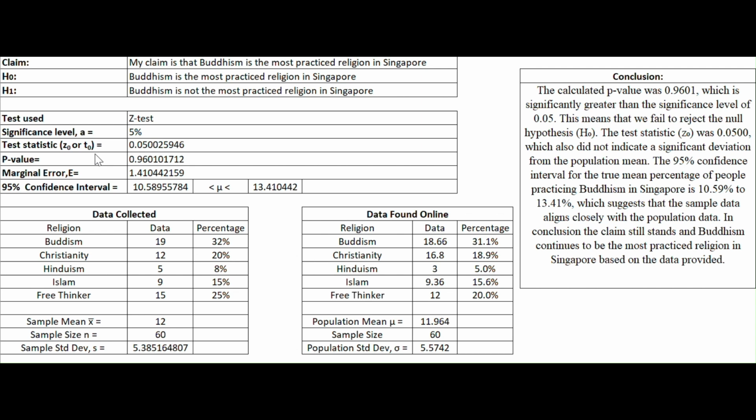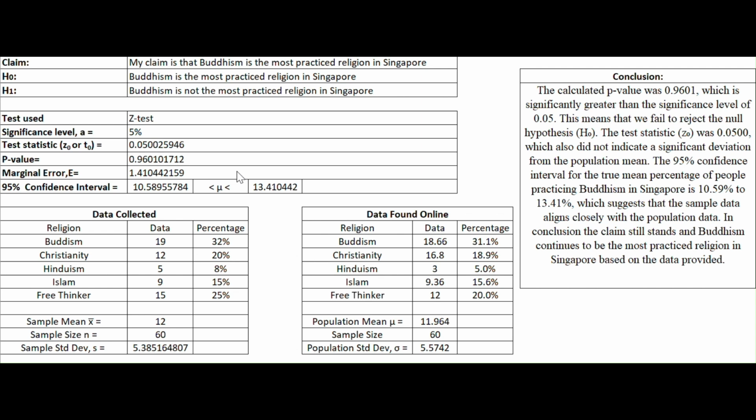We compute the z-statistics formula. Plugging in the numbers gives us a z-statistics of around 0.05. With the z-statistics and p-value calculated at 0.9601 with a significance level of 0.05.